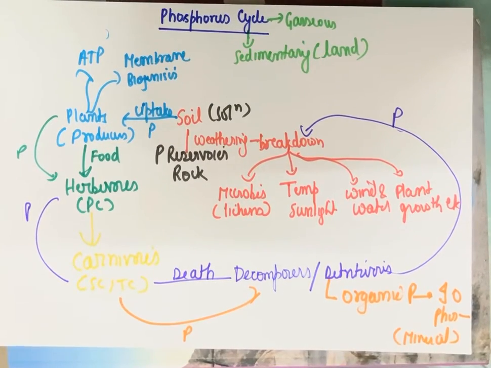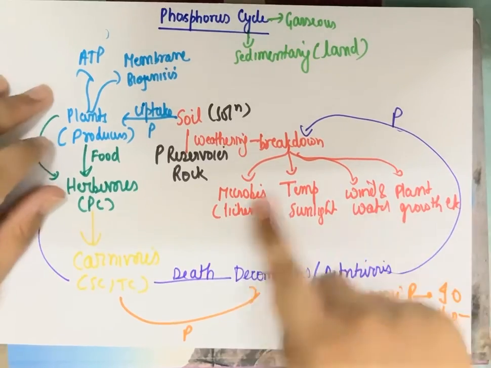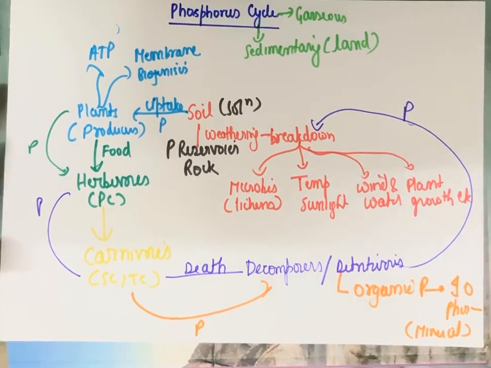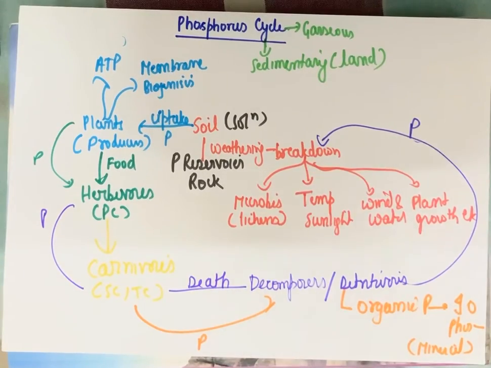Now whenever we are talking about a cycle, we include that the nutrient is going from its original place to the organisms which need it, and then from the organisms it goes to the decomposers, who will convert that organic material to inorganic material once again into the reservoir it was in. The same happens for the gaseous cycles as well.